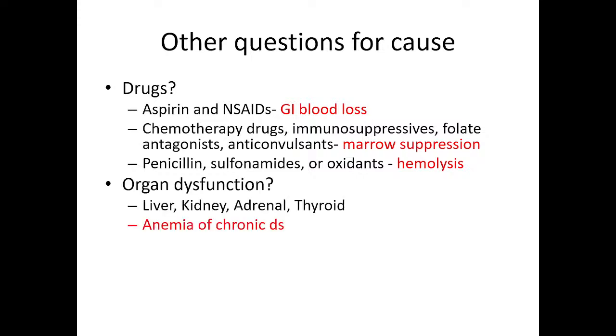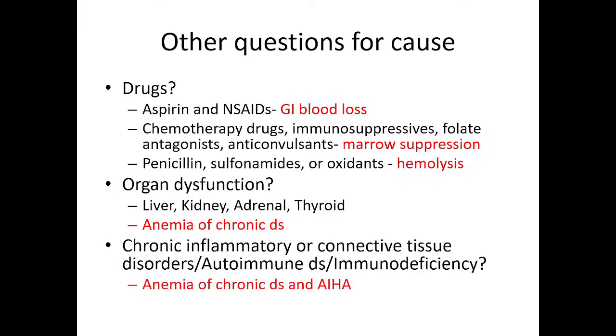So, is there any organ dysfunction? This question needs to be answered when we see the patient, because if associated problems are there, then maybe it is anemia of chronic disease. The associated problem may lie with liver, kidney, adrenal, thyroid, anything. So, all organ function we should see clinically first and then confirm with the lab reports.